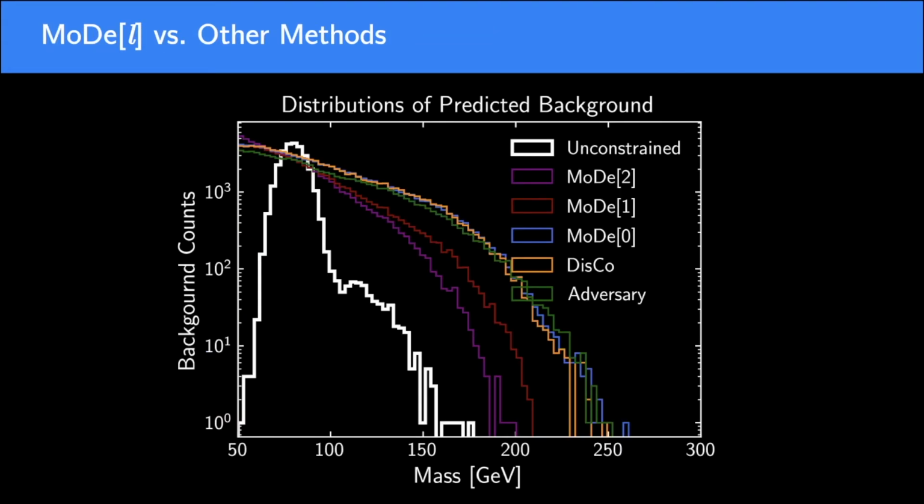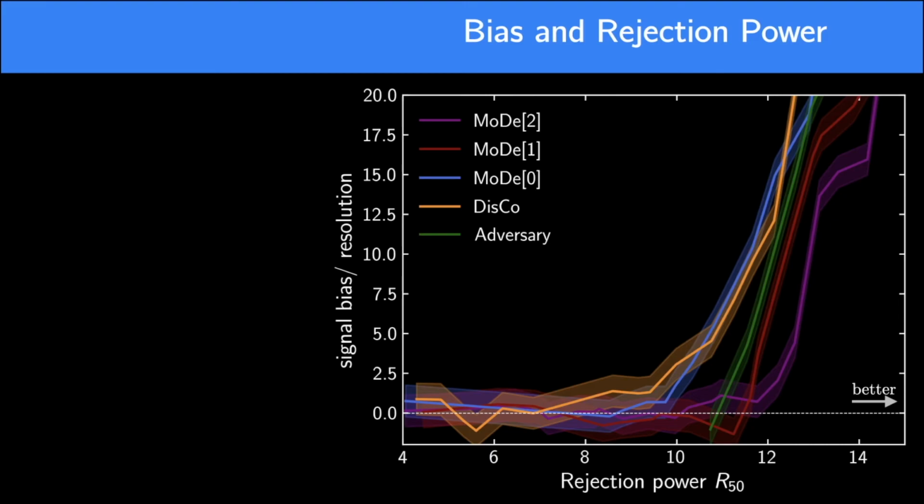And now we show the background distribution for MODE regularization at various orders, 0, 1, and 2, as well as DisCo and adversary, which are other decorrelation techniques used in the field. And none of these produces an artificial peak in the background. However, we're interested in seeing which one is actually doing better in terms of rejection power. So we plot the signal bias, which should be 0 or roughly less than unity if the classifier produced an unbiased sample.